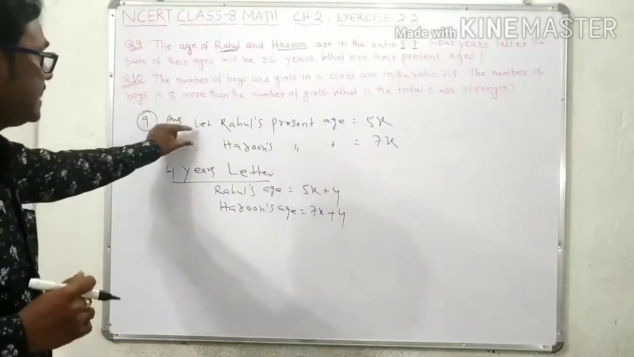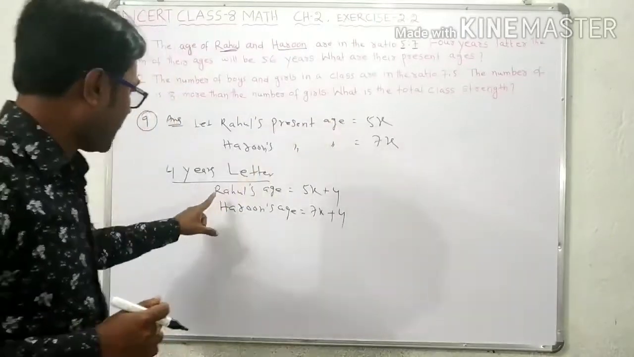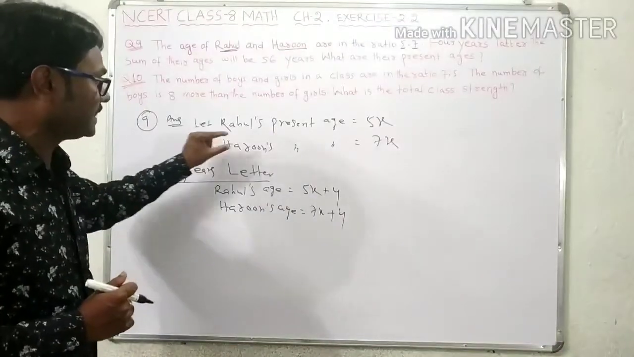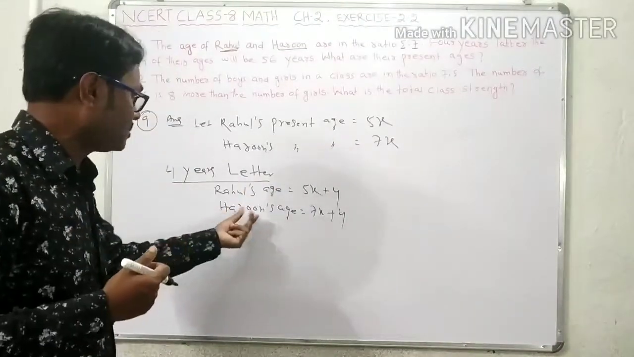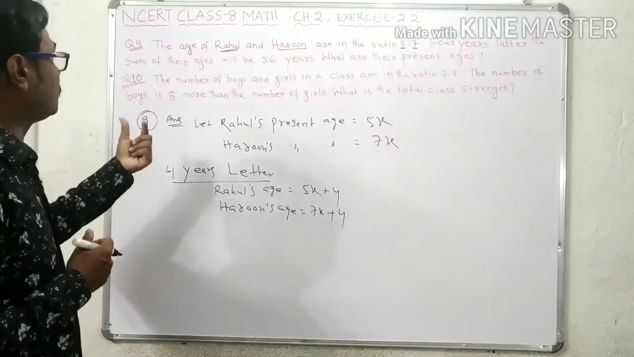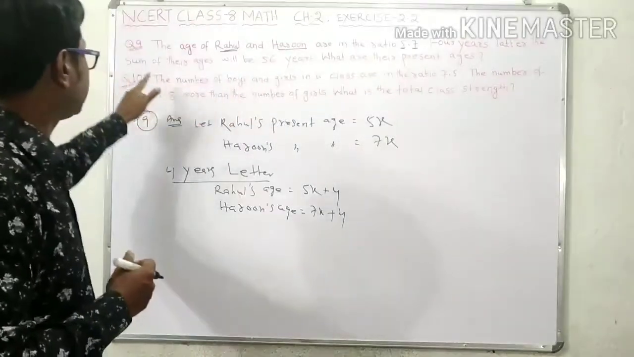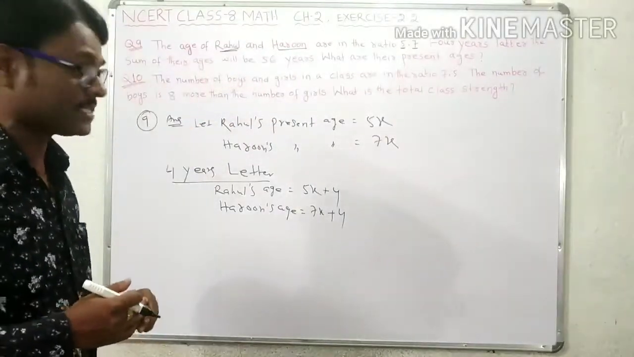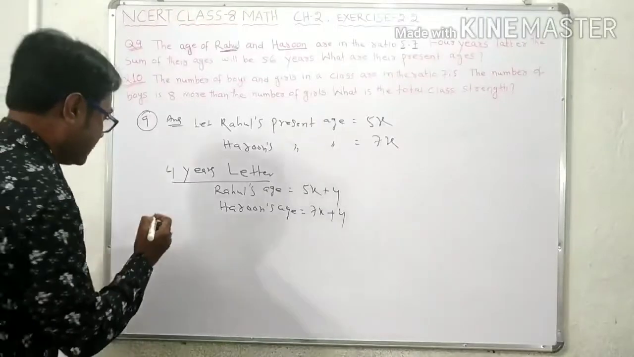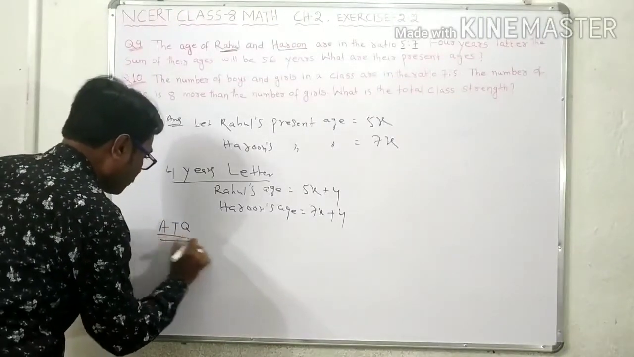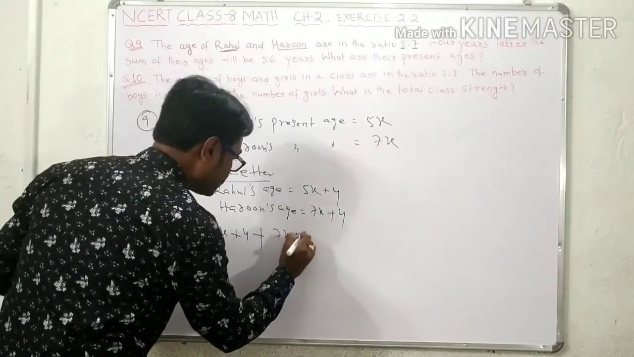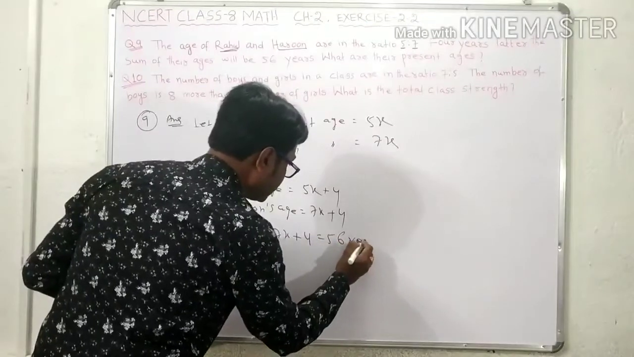Is that clear? Present age of Rahul is 5x, so after 4 years Rahul's age will be 5x plus 4. Present age of Harun is 7x, so after 4 years Harun's age will be 7x plus 4. Is it clear up to this? Now come to the question again. 4 years later the sum of their ages will be 56 years. That means according to the question, 5x plus 4 plus 7x plus 4 is equal to 56.